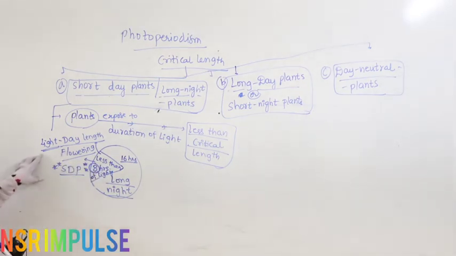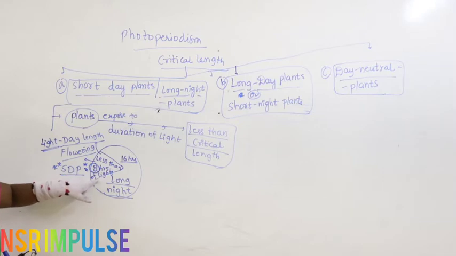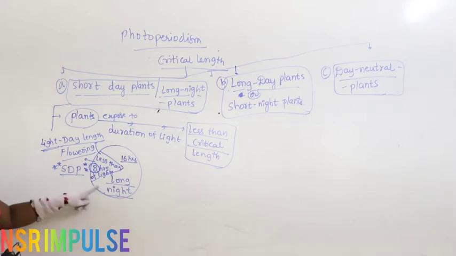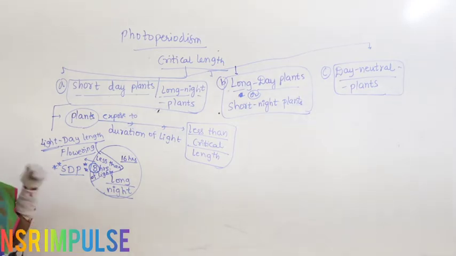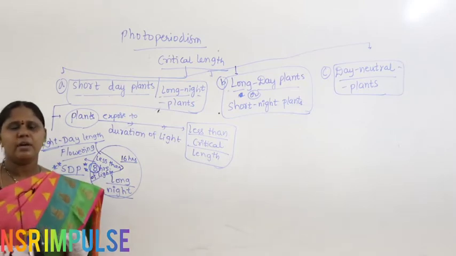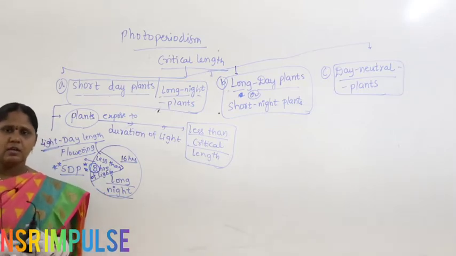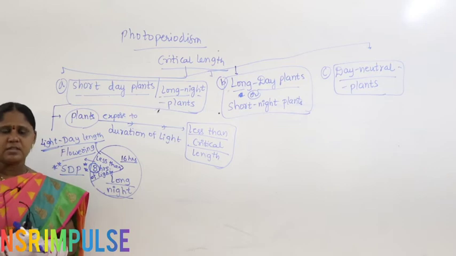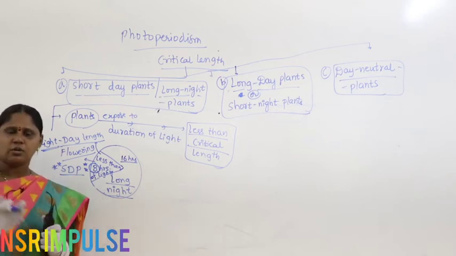So, what are we discussing here? Light, day length, flowering. Here they require less than 8 hours of light. When they require less than 8 hours of light, they are called short day plants. When they are exposed to less day length, definitely they will be exposed to longer nights. When do you find long nights and less daytime? Definitely in the winter season. Generally, because of the rotation of the earth towards the sun, in winter season we have long nights and short daytime, right?